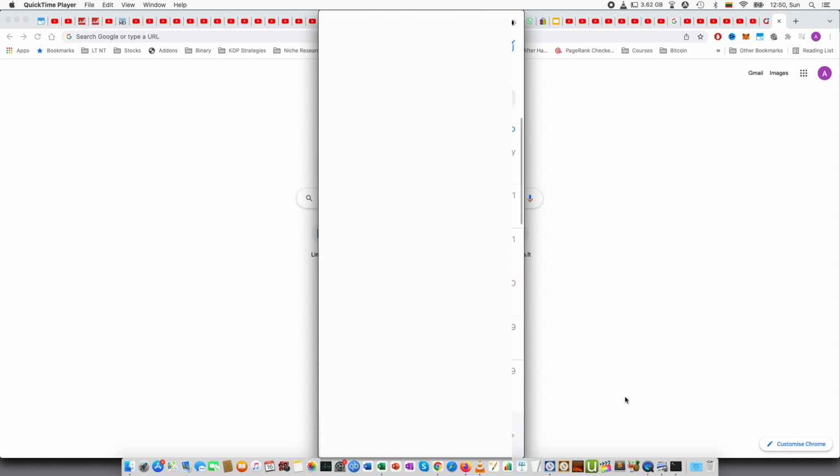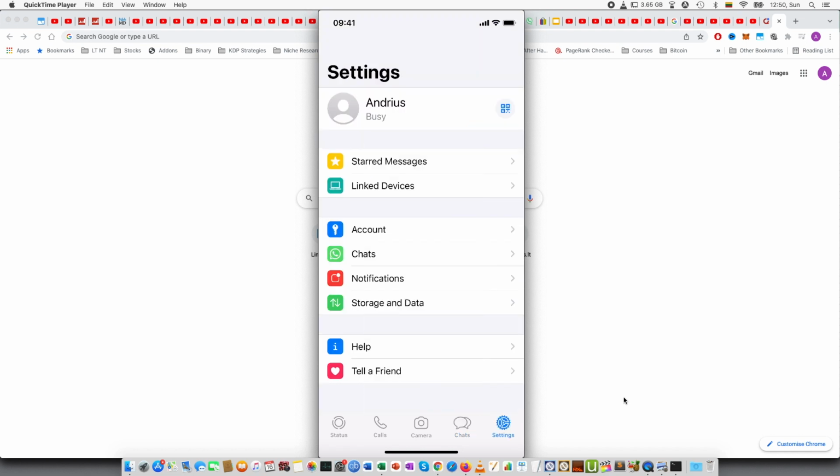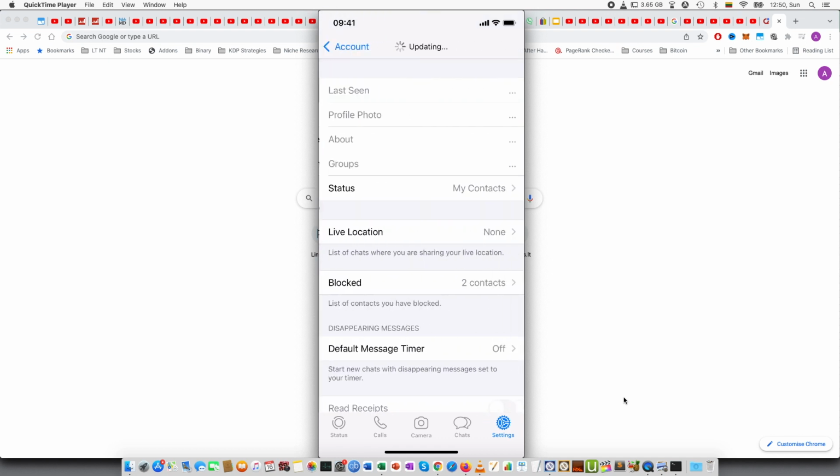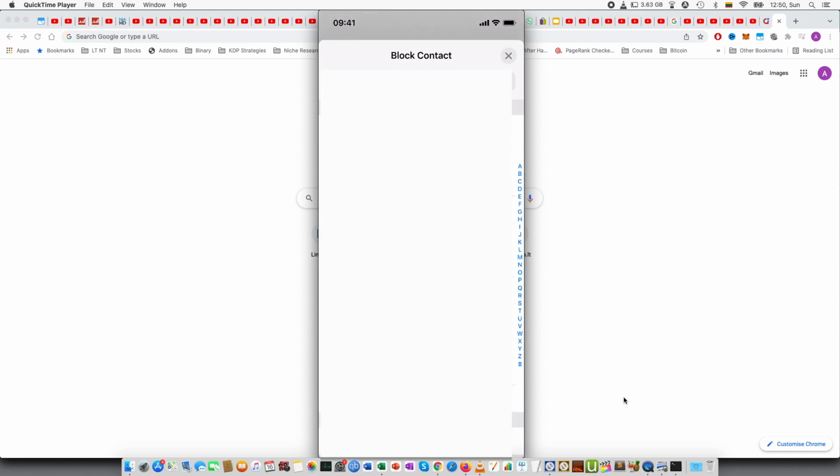Alternatively, you can press on settings. On Android, there would be 3 dots at the top, and then press settings, and then press account, privacy, and then you can see blocked, and you can see I have 2 contacts. You can press add new. This will open up the list of contacts that you can block.